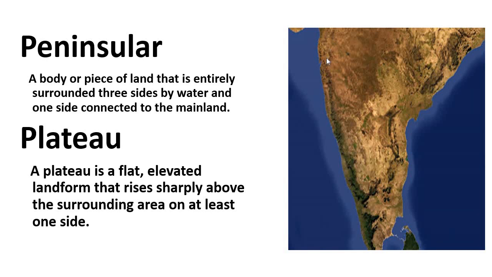This is the southern part of India. The eastern side of this peninsular plateau is the Bay of Bengal. The western side is the Arabian Sea, and the southern side is the Indian Ocean. These three water bodies surrounding this triangular landmass make it the peninsular plateau.